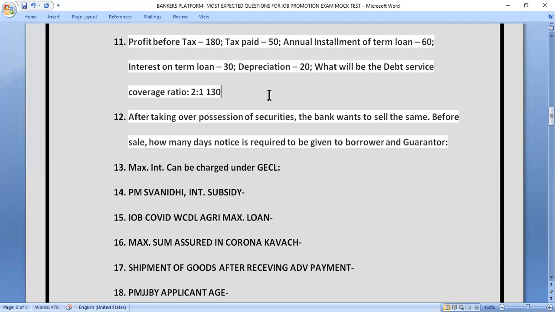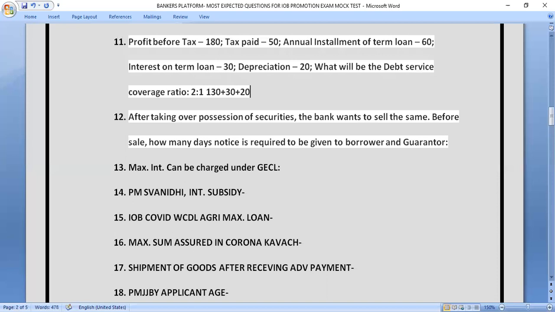130 plus 130 plus 30, that is interest on term loan that we have to calculate. And the formula, you all would be knowing, the formula is profit plus depreciation plus interest on term loan. So profit is 130, then we have to add the interest on term loan, and then we have to add